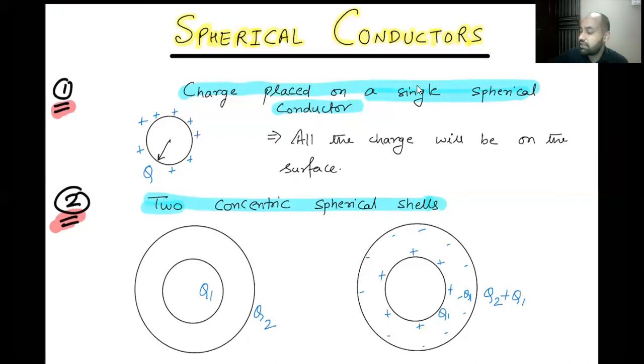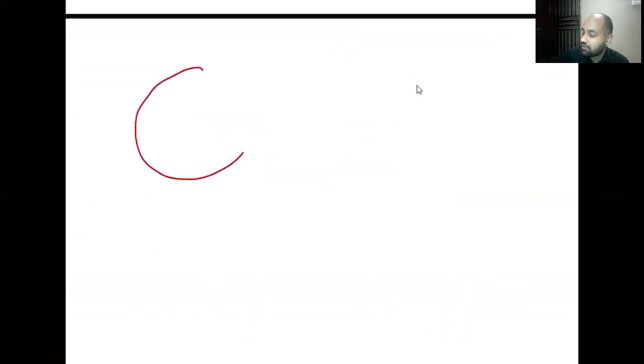Let's start with the simplest case. We'll start with the most basic case, which is just one spherical conductor with, let's say, a charge Q on it. What happens? Now, this is the simplest case. We know for any conductor, if you just have one conductor, then all the charge has to be on the surface of the conductor. This we have already derived. So this charge Q on the single spherical conductor will also be on the surface.